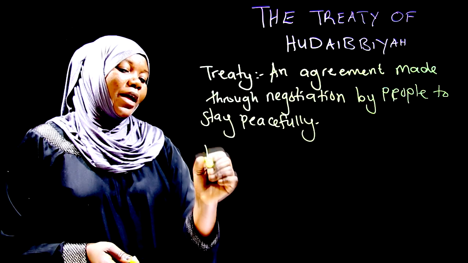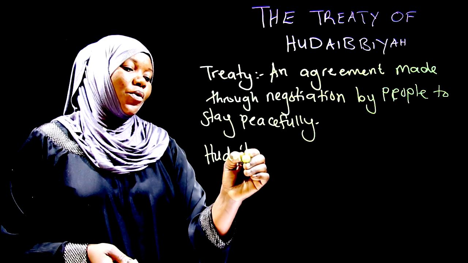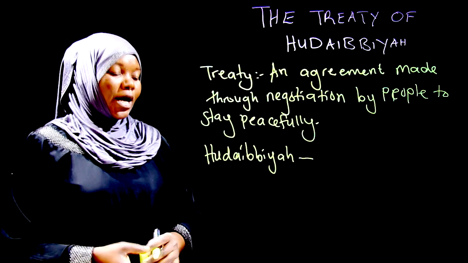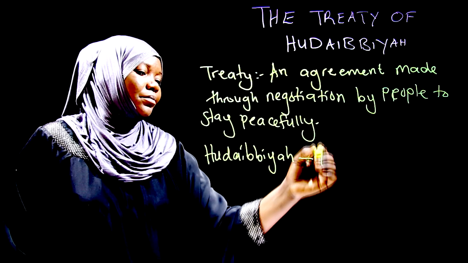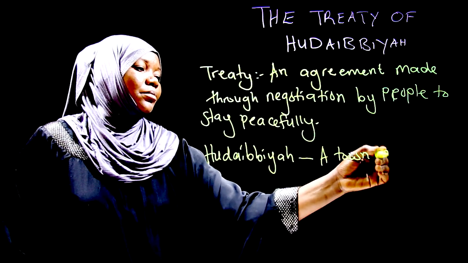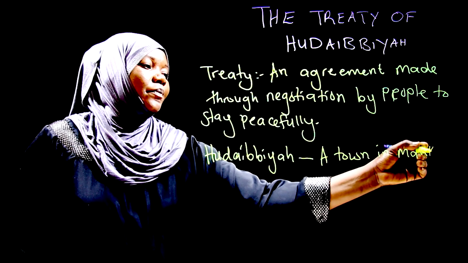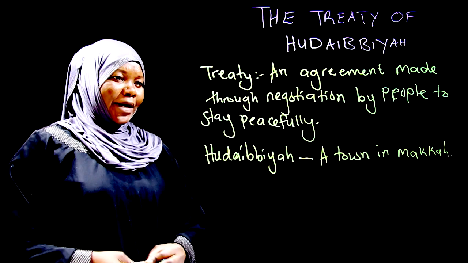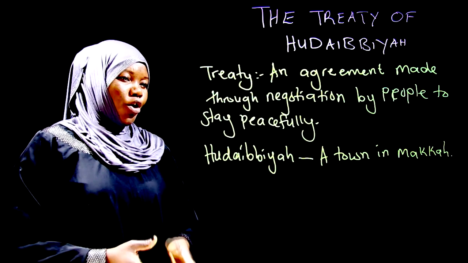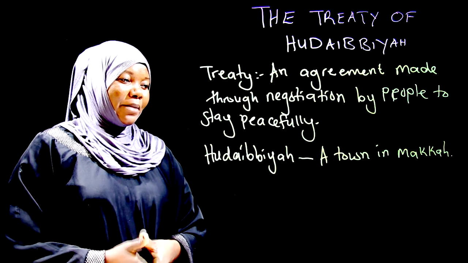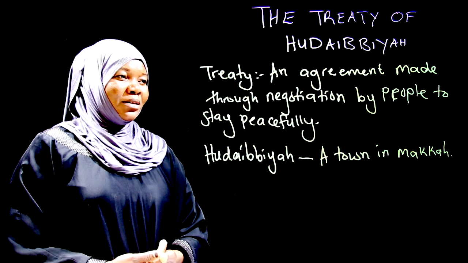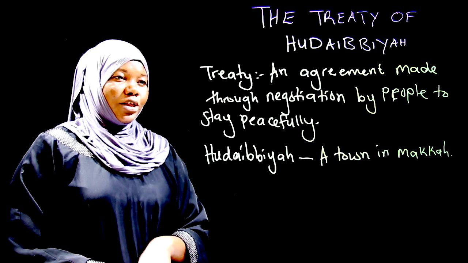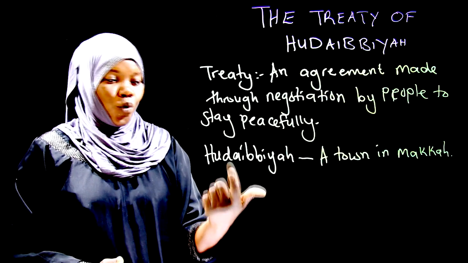Treaty of Hudaibbiyah. Hudaibbiyah is an area, a town in Makkah. Now, my dear learners, when we talk of the Treaty of Hudaibbiyah, treaty is an agreement and Hudaibbiyah is a place in Makkah. So this is an agreement that was made in Hudaibbiyah.